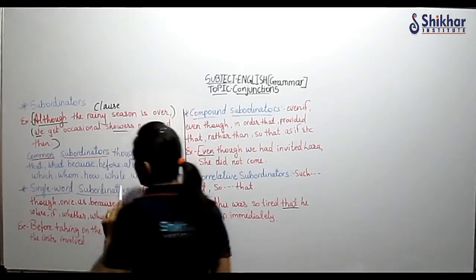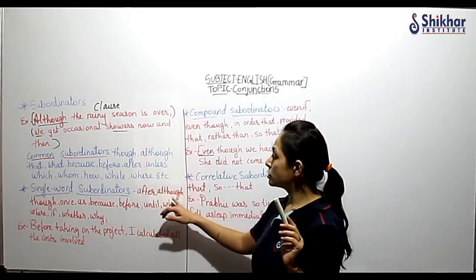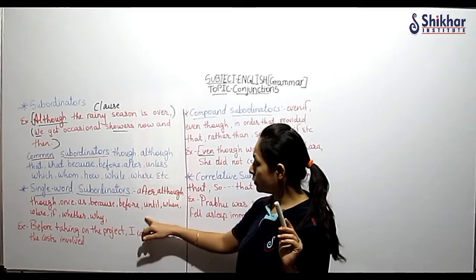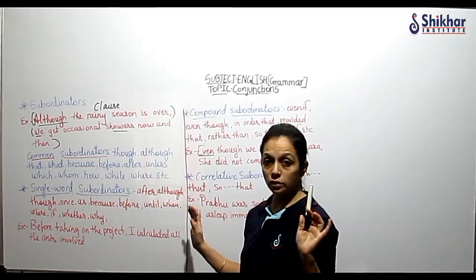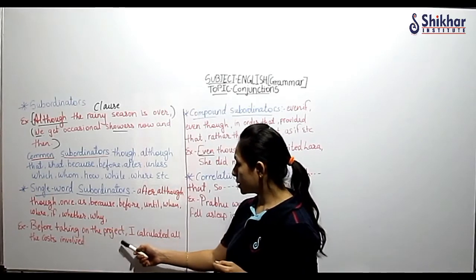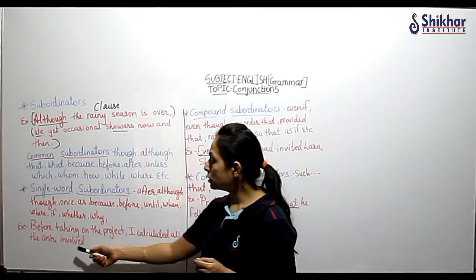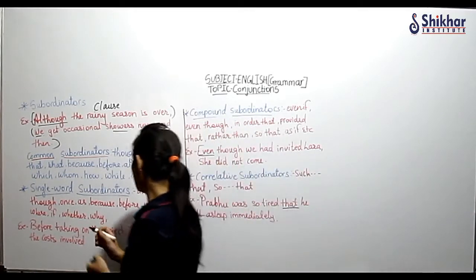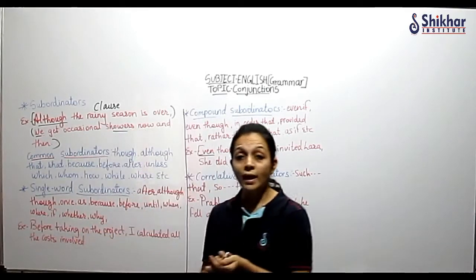Single word subordinators. Single words you have are after, although, though, once, as, because, before, until, when. All these words. See, before taking on the project, I calculated all the costs involved. Now here, you should keep in mind that